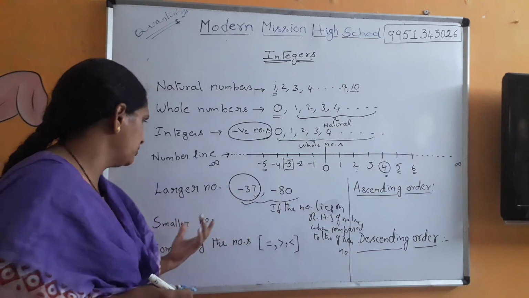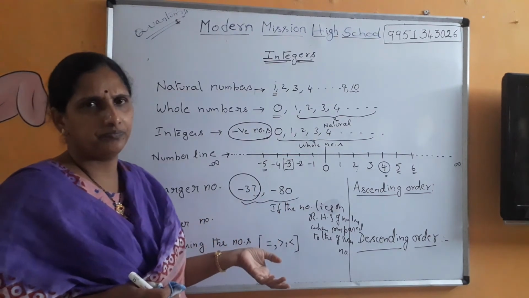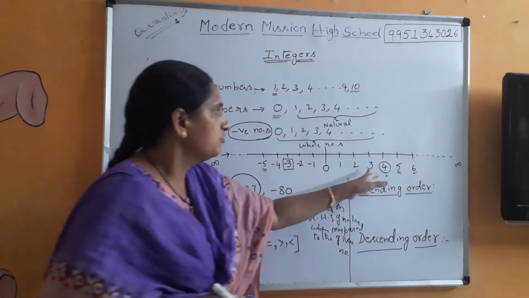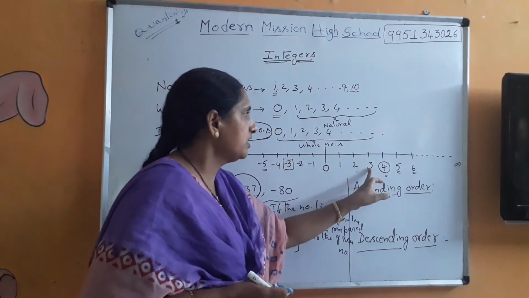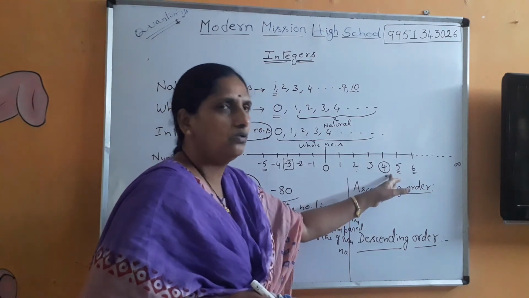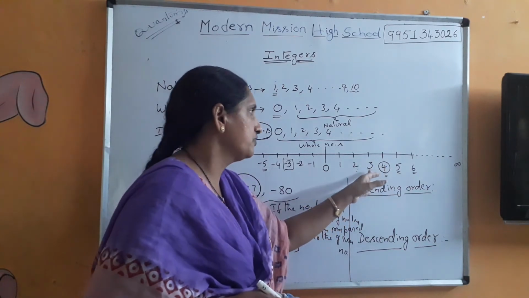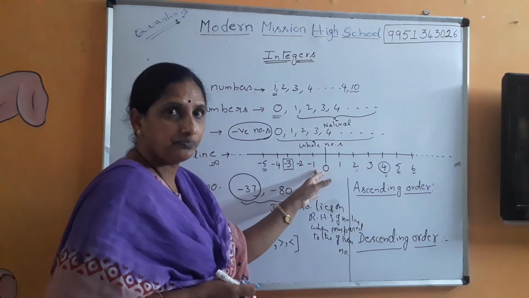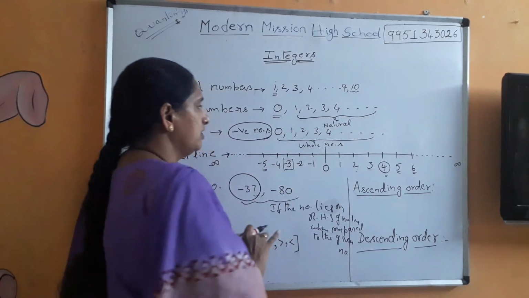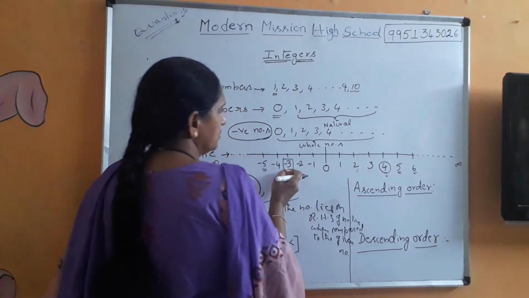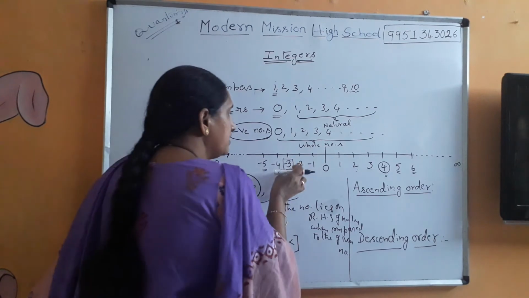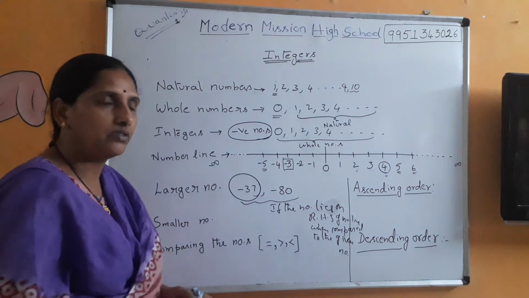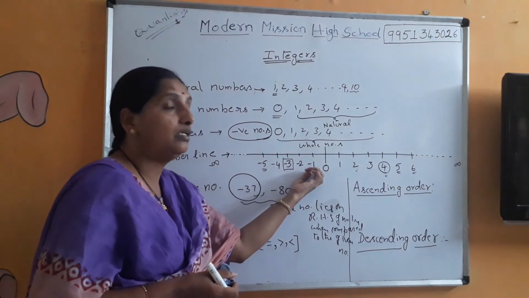So it's very clear. Suppose I want to define a smaller number. It lies on the left hand side. Suppose 4 and 3 are compared. 3 is on the left hand side when compared to 4, so therefore 3 is smaller than 4. And minus 3 and minus 1: on the number line, this is on the right hand side and this is on the left hand side. So the left hand side number is smaller when compared to the right hand side number.